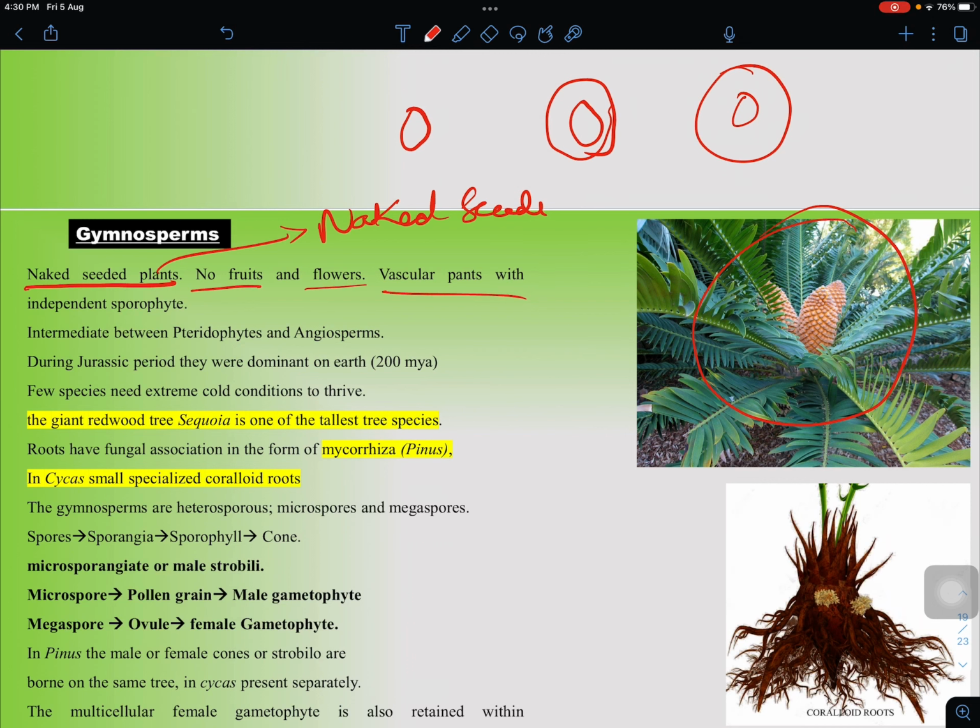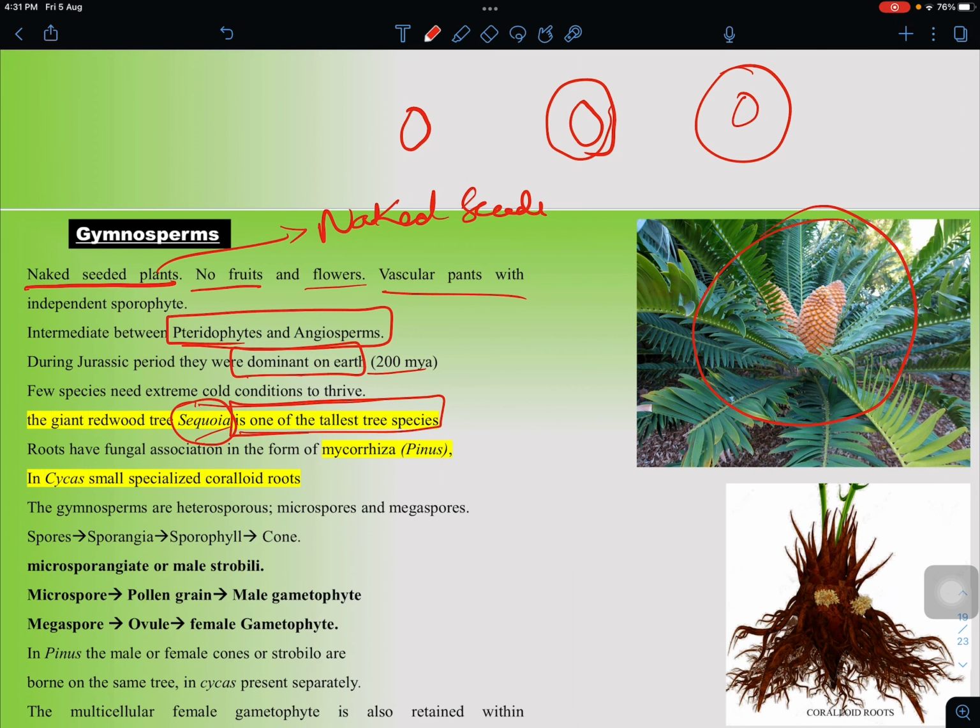These gymnosperms are intermediate between pteridophytes and angiosperms. During the Jurassic period, nearly 200 million years ago, they were completely dominant on the earth. The earth was completely covered by gymnosperms. Even today we can see gymnosperms. Some species require extreme cold conditions like polar regions, and there is a tree which is the tallest tree on the earth, the tallest tree in the plant kingdom.